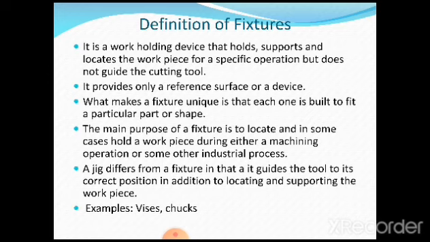A jig differs from a fixture in that it guides the tool to its correct position in addition to locating and supporting the workpiece. I have just told the basic difference. Again I'll repeat it. A jig is a device which holds, locates and supports the workpiece and also guides the cutting tool. Whereas a fixture is only going to hold and locate the workpiece. It is not going to guide the cutting tool. It is not bothered what the cutting tool is going to do. That facility is provided by the jig.